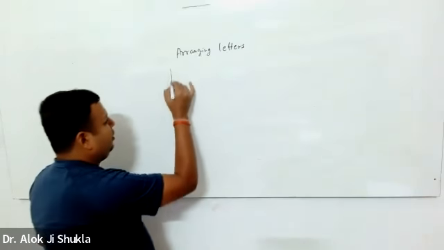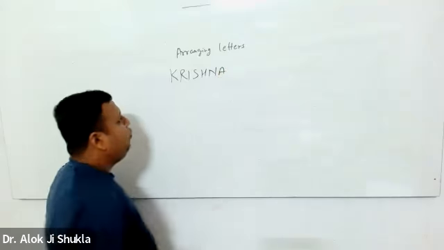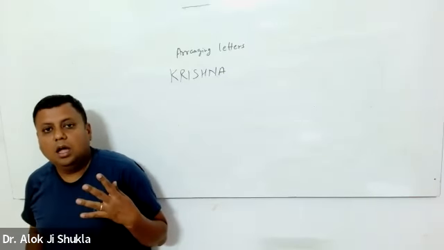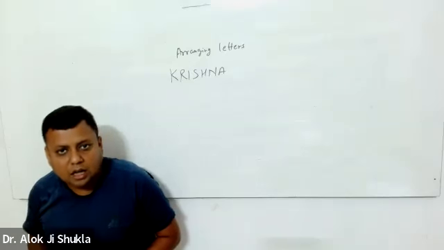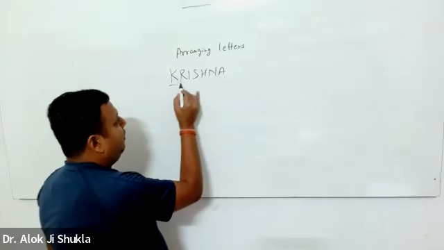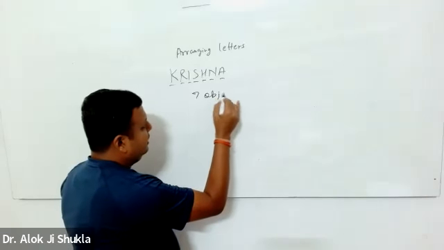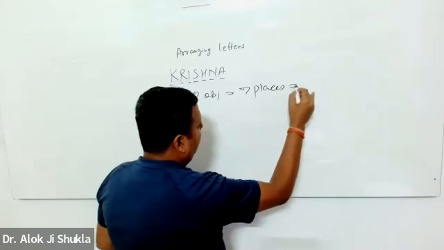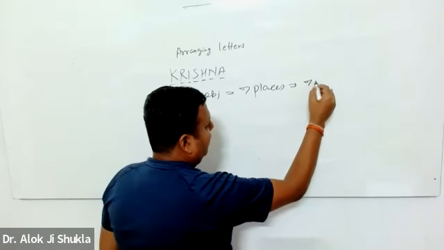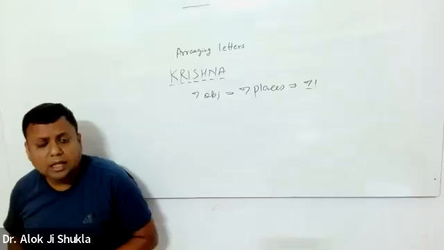Suppose my name is Krishna, and I have to arrange all the alphabets of Krishna. Then I have 1, 2, 3, 4, 5, 6, 7 objects, and I have to place them at 7 places. So the number of ways is 7 factorial. It's a pretty simple thing. We have already done it.